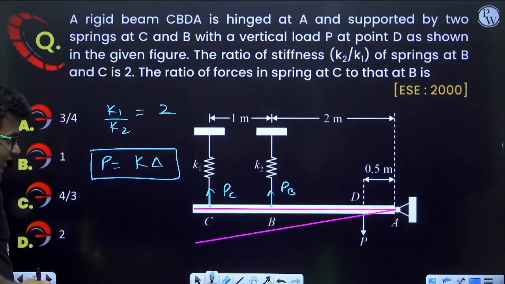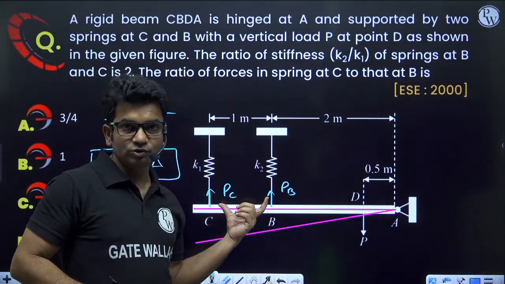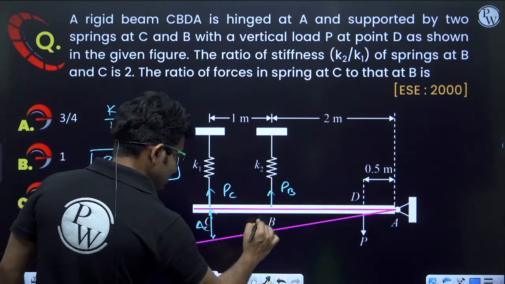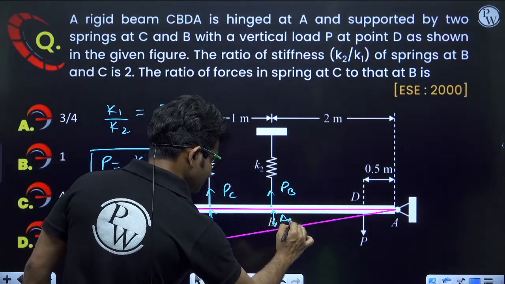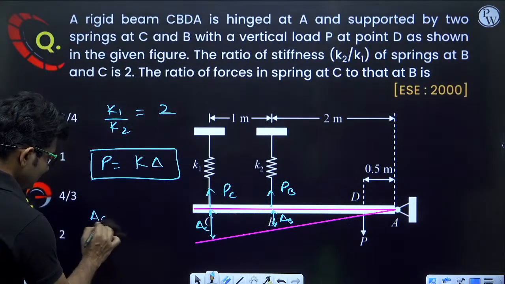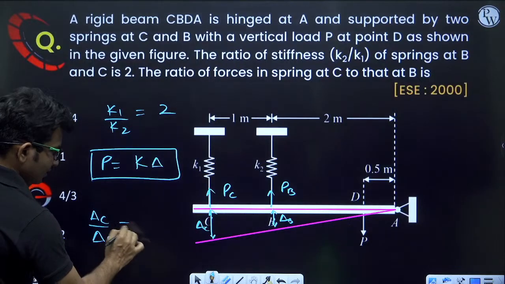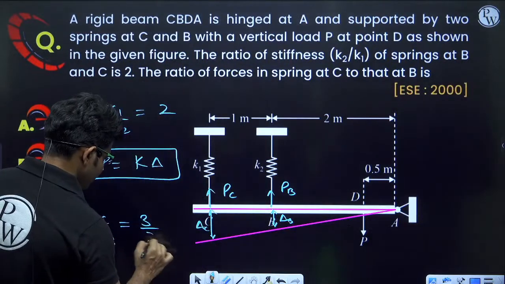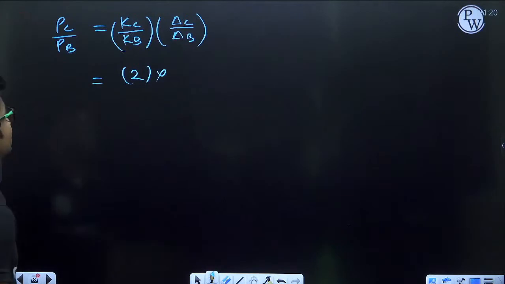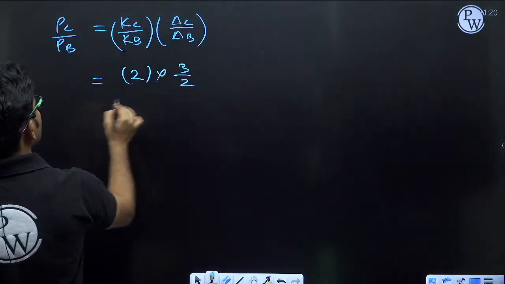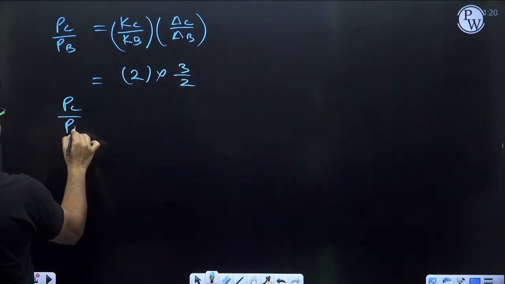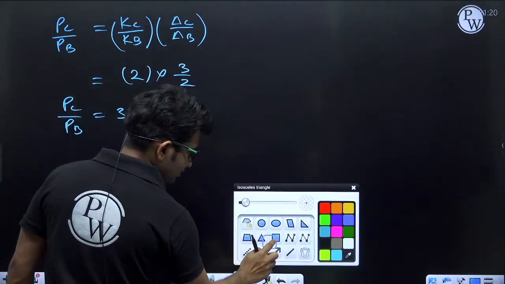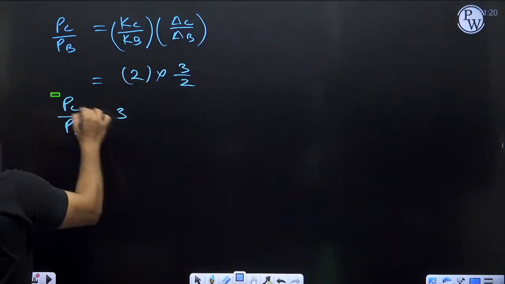And delta C upon delta B. Now this we can find out by using similar triangles. So this is delta C, and this is delta B. So delta C upon delta B from similar triangles will be 3 upon 2. Let us multiply 3 upon 2, we will be getting PC upon PB equal to 3. So correct answer is option 3.